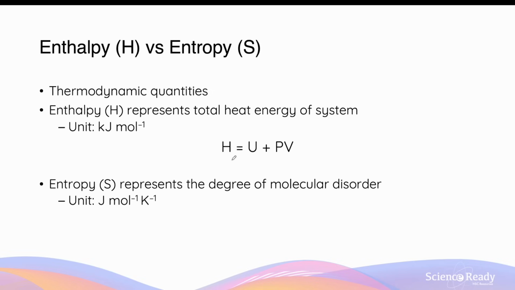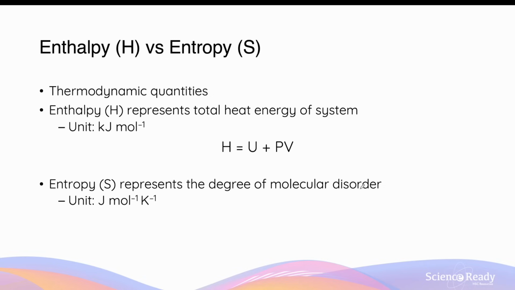By way of review, in the video on enthalpy, we talked about how the enthalpy is equal to the internal energy of the chemical system plus the pressure multiplied by the volume. These are the three physical properties that contribute to the enthalpy of a system. In contrast, entropy measures the macroscopic degree of particle or molecular disorder.